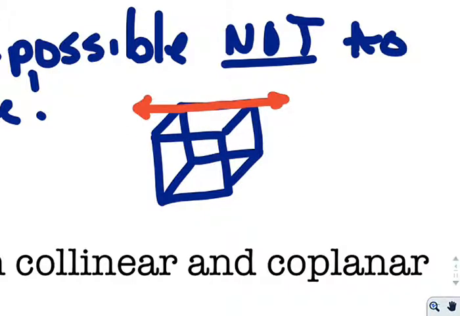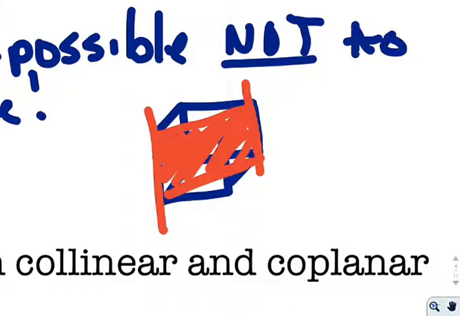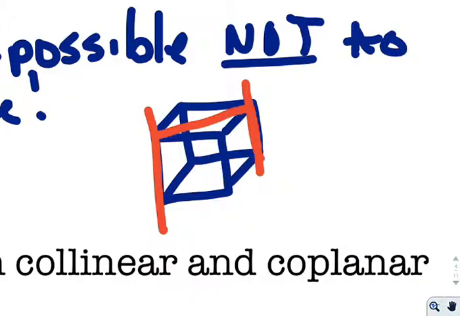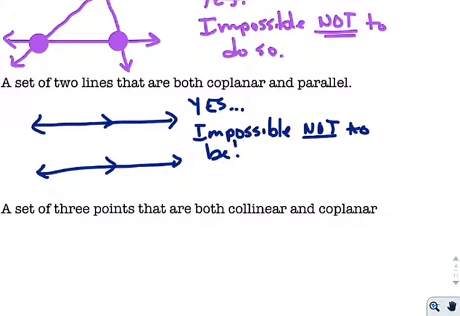And so, again, I would claim it's impossible for two lines to not be parallel. Let's see, one on the front side, one on the back corner. There is totally a plane that exists right between them, that goes right through the center. And again, it's impossible for them not to be. So again, the note here is that not only can two parallel lines be coplanar, they have to be coplanar.